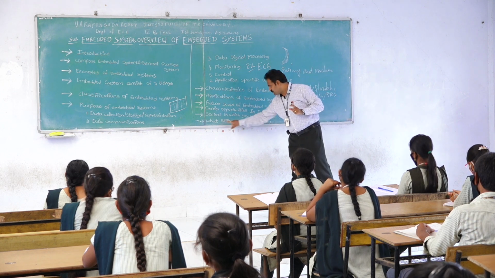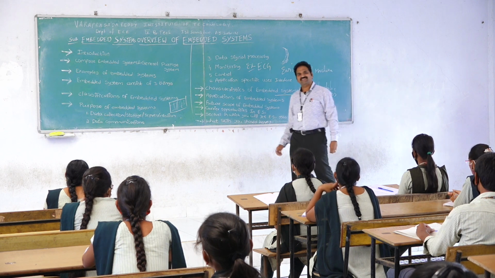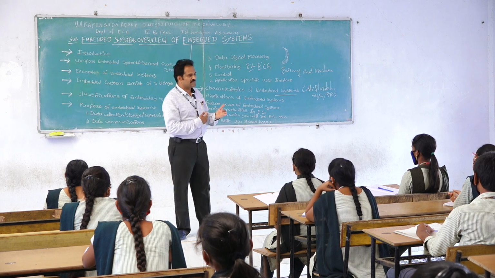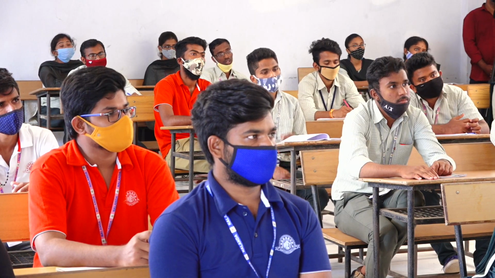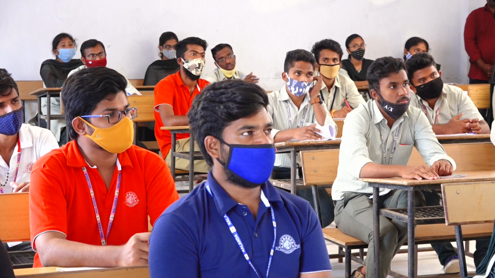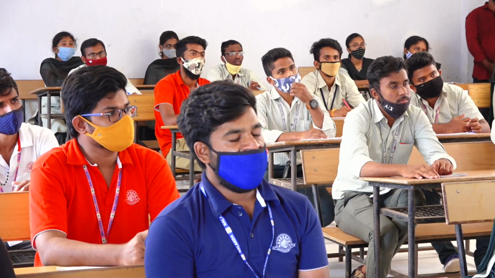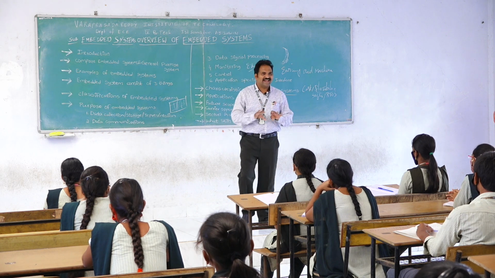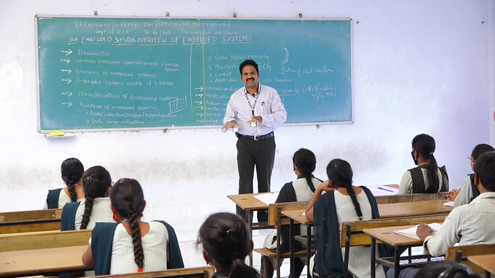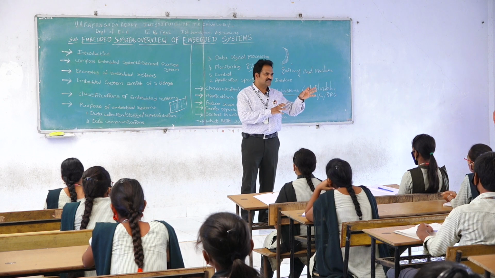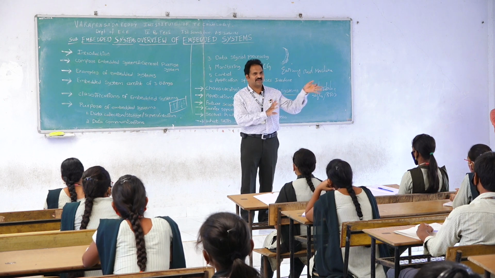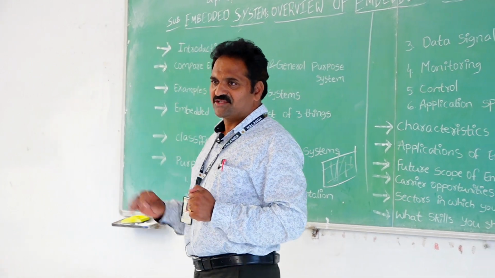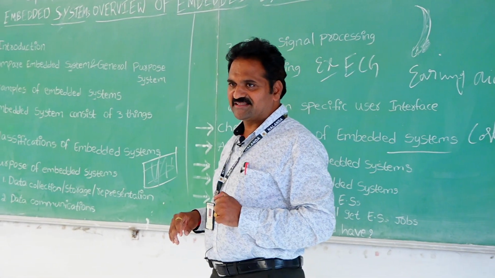Similarly, what skills should you have? Embedded systems need software skills and also hardware skills. Software skills mean embedded C, embedded C++, and embedded Java. On the electronics side, several programming languages are available. Based on the tools, microprocessors and microcontrollers are available. The microcontroller is the brain of the embedded system. That's why I chose it. So this is the overview of an embedded system.